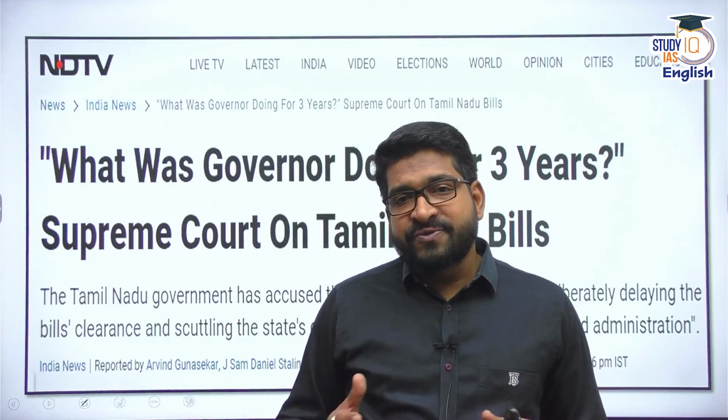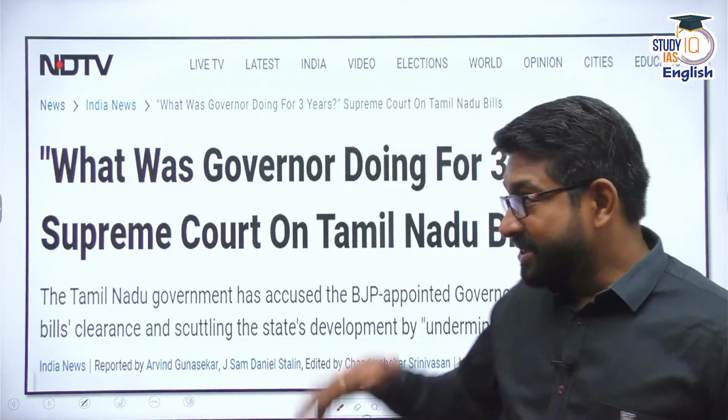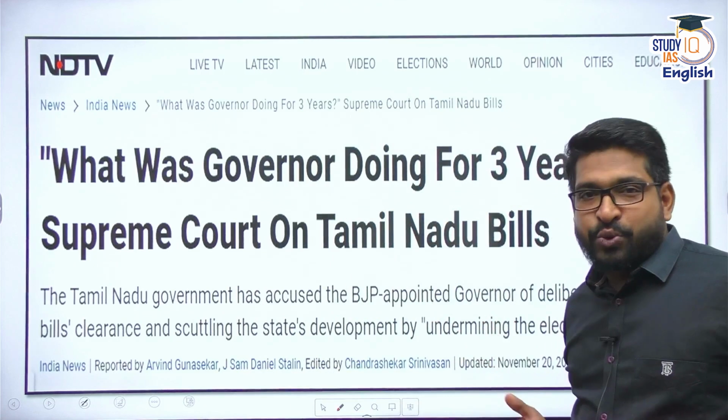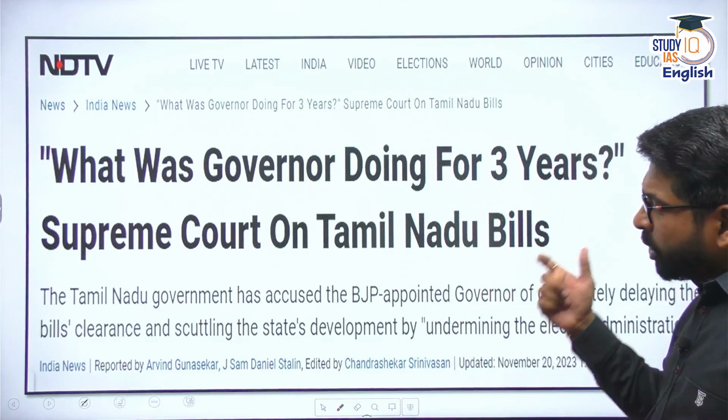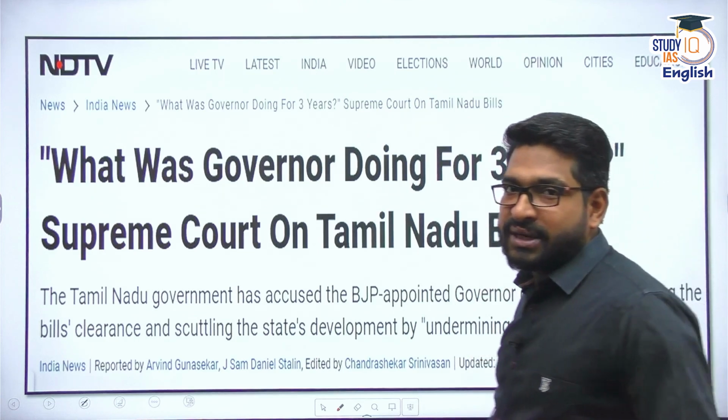However, since 1967, with the emergence of non-Congress governments and later on in the coalition era, we have seen the office of the governor embroiled in controversies regularly, and it's back in the news again. You can see here, recently, the apex court has asked the question, what was the governor of Tamil Nadu doing for 3 years in a recent case?